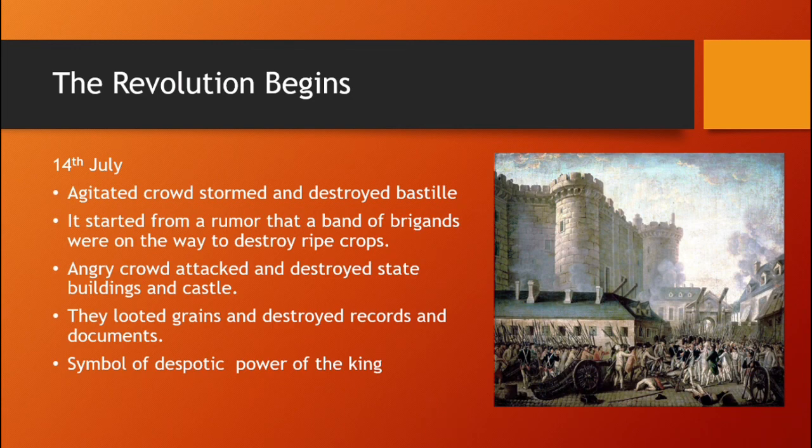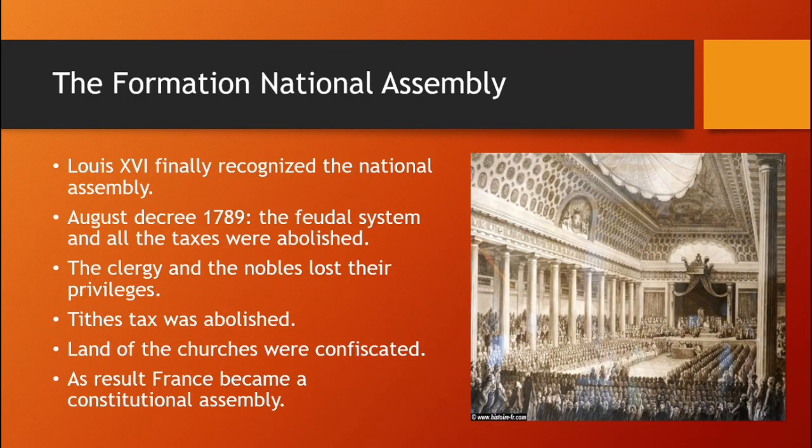Now let us see our next topic, the formation of National Assembly. Here a question can come: what were the decisions taken after the formation of the National Assembly? So write all these 5 to 6 points and you'll get your full marks. Louis XVI finally recognized the National Assembly. August Decree 1789: the feudal system and all the taxes were abolished. The clergy and the nobles lost their privileges which they got from birth. The tithes and the death tax were abolished.